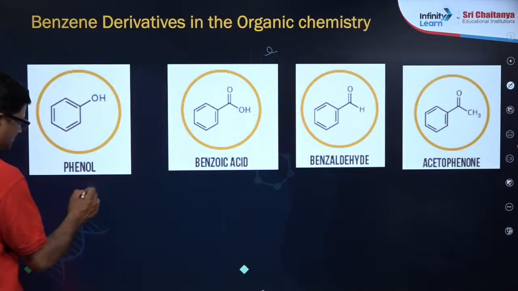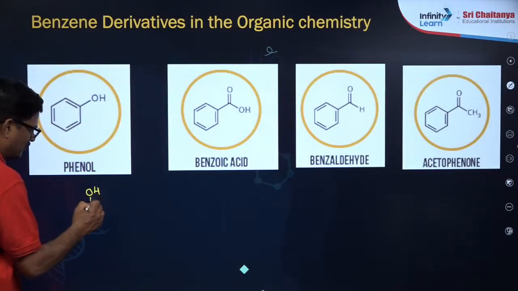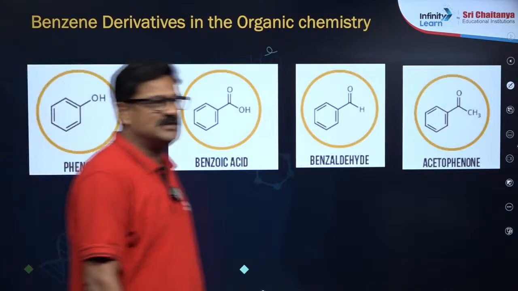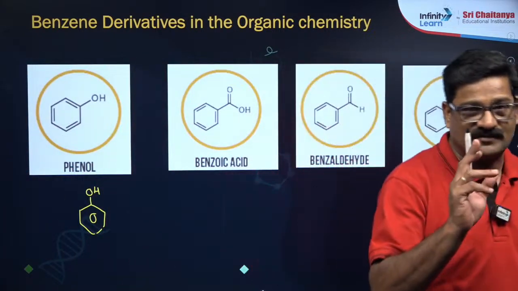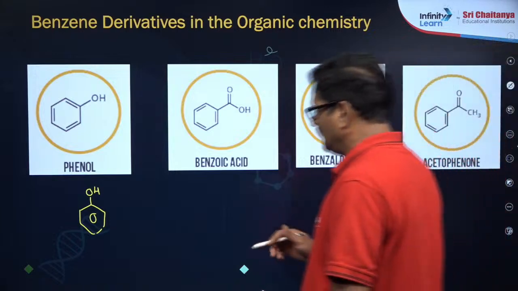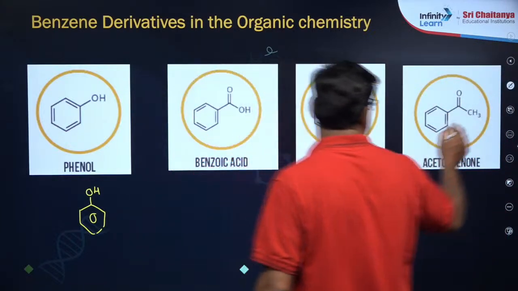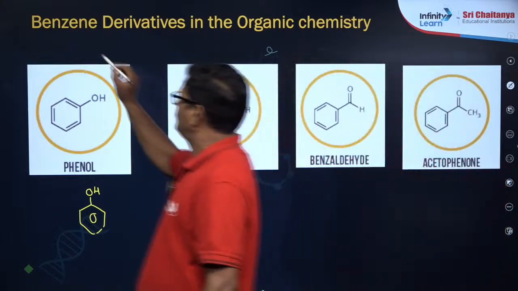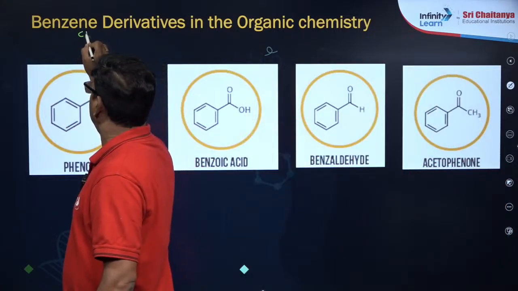phenol. An OH group attached to benzene is called phenol. So these structures are very important, my dear students. Actually, students get misled with these structures. Sometimes you get a structure like this.